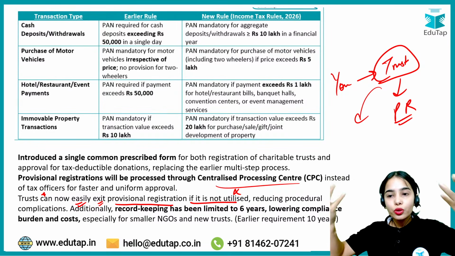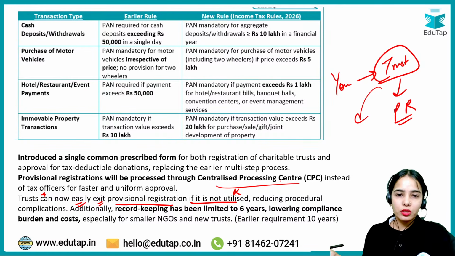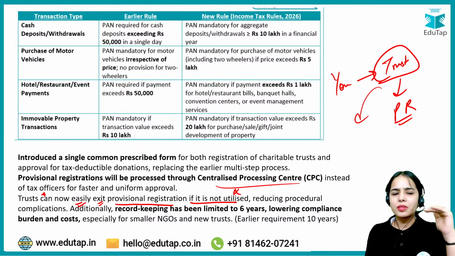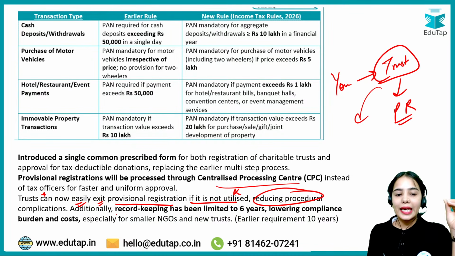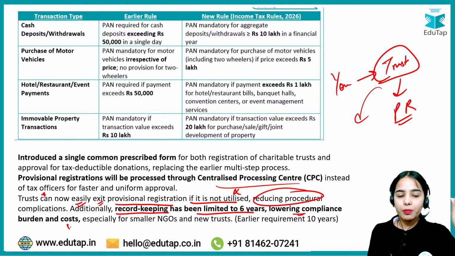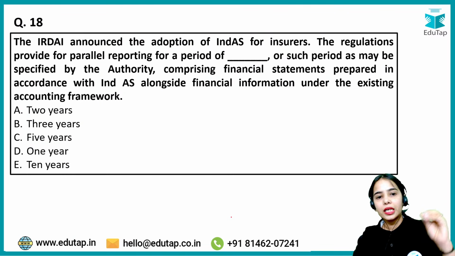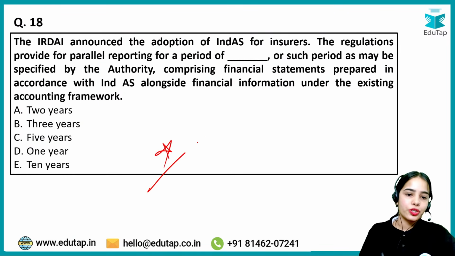Before you had to fill a lot of forms, and provide some of the documents, but now it has been said that you can easily exit provisional registration if it is not utilized, reducing the procedural complication. Additionally, record keeping has been limited to 6 years, lowering the compliance burden and cost, especially for smaller NGOs and new trusts. Okay. Now coming to the next question, try to answer this question.